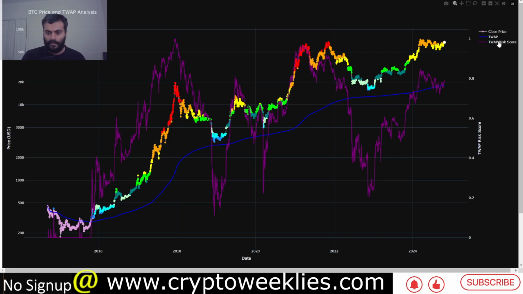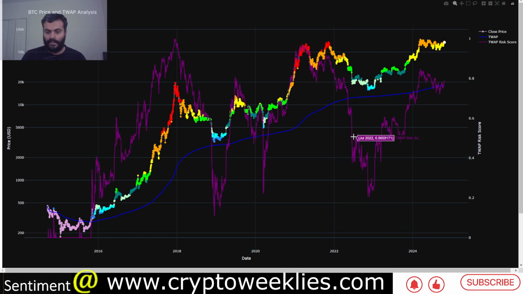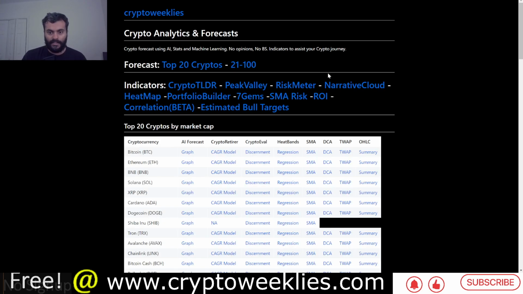This model does a fair job whenever the risk for accumulating BTC is less than 0.5. That's where DCAing makes the most sense for BTC. That scenario was definitely during the bear market capitulation around June of 2022, between June 2022 till March 2023. This is one of the other use cases of the model, to identify bear market bottoms.